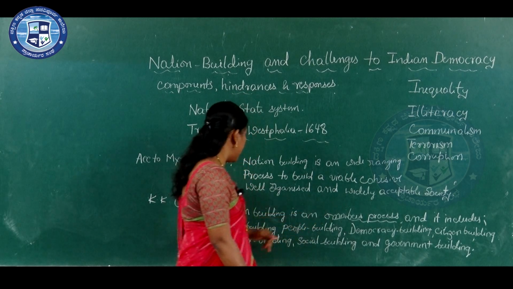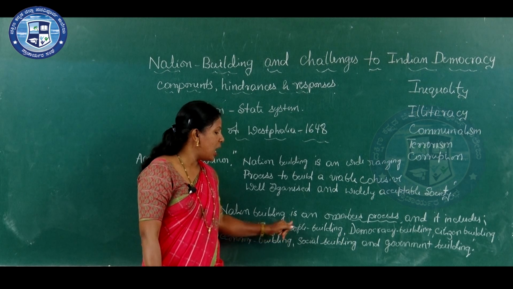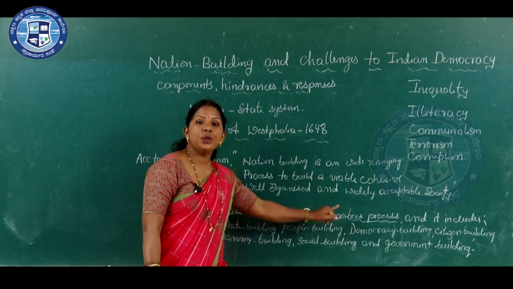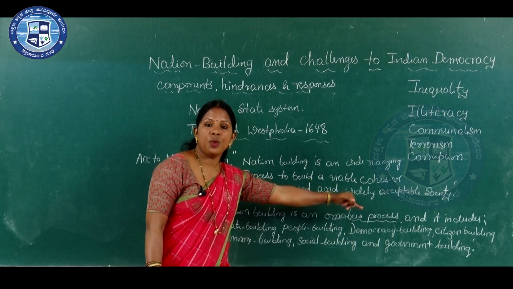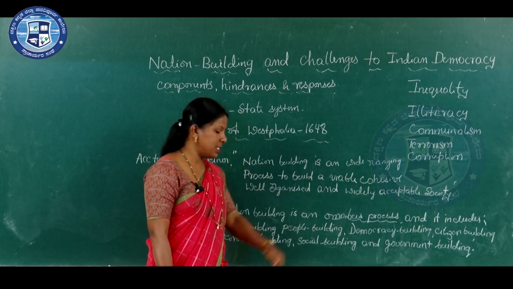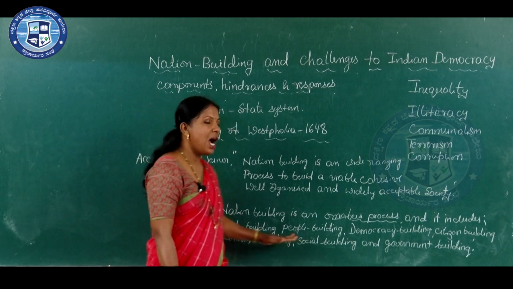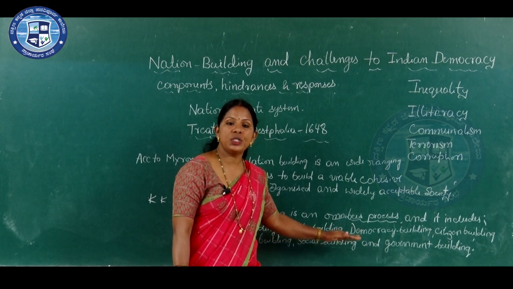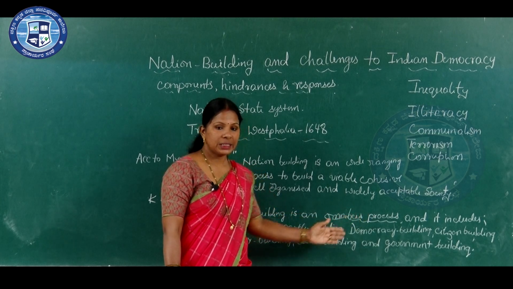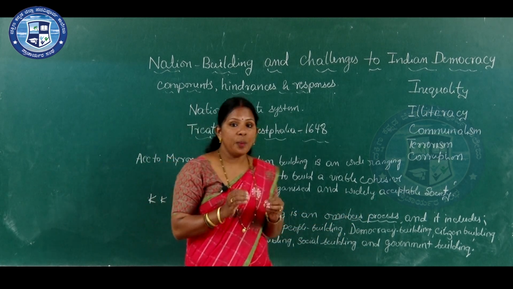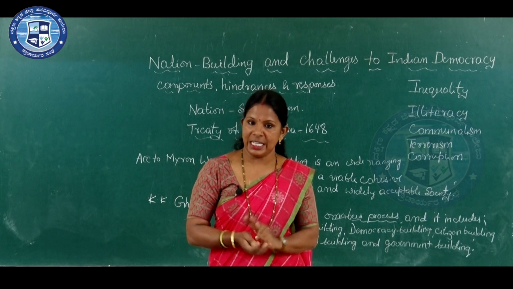That is, state building to build a true nation state, people building, democracy building to establish a democratic form of government, citizen building to provide rights and duties to the citizens, economy building to establish a stable economy, social building to provide social justice to the people, and government building. Here the government has to do a large number of functions in order to build a nation.